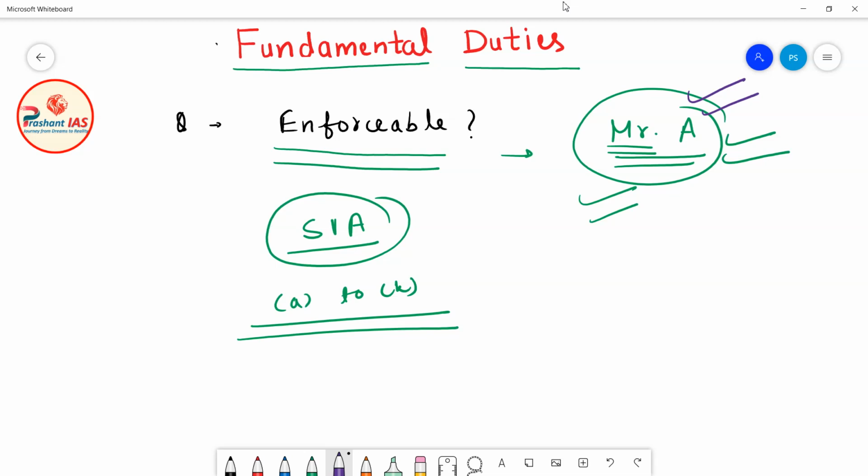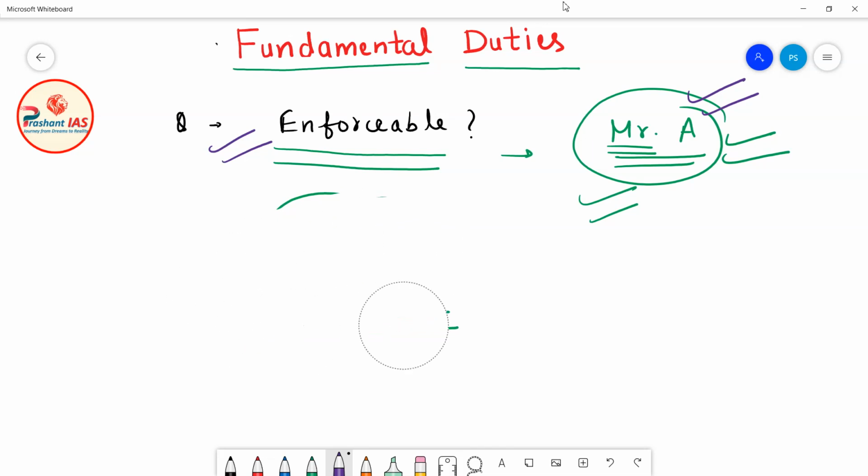Okay, so enforceable basically means that you can be compelled for doing that thing. And if you will not do that thing, then court of law will punish you. For example, we know that laws are enforceable. So if you will not follow the law, then court can punish you. Now my question is that whether these fundamental duties are enforceable or not in the court of law.